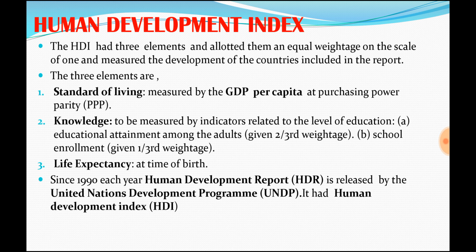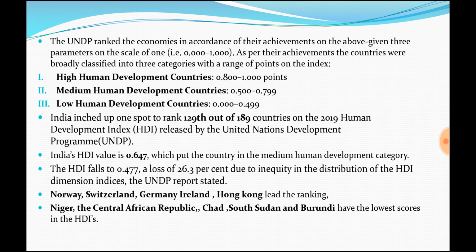So this is the Human Development Index, and this has been released by the United Nations Development Program since 1990 every year. See, the United Nations Development Program ranks the countries based on the ranking that they get in the Human Development Index.